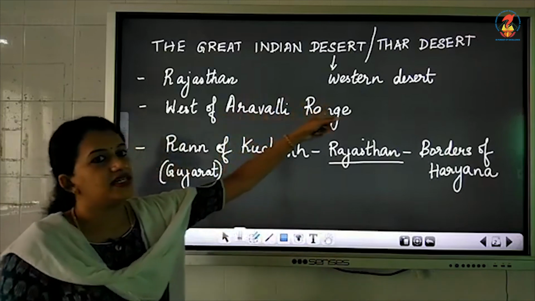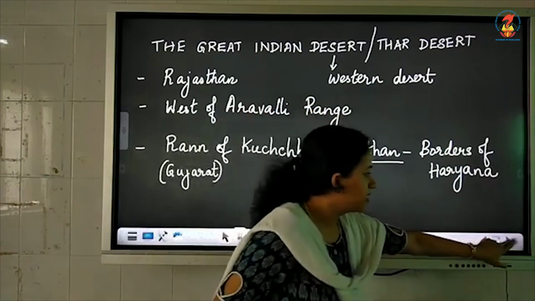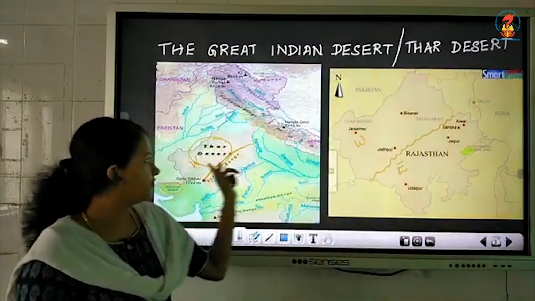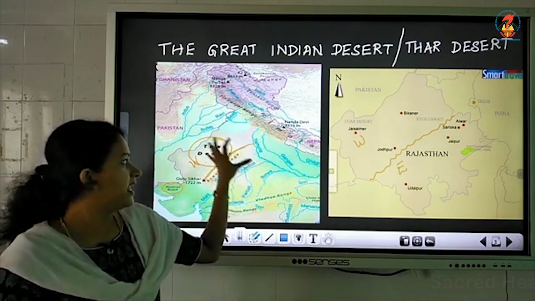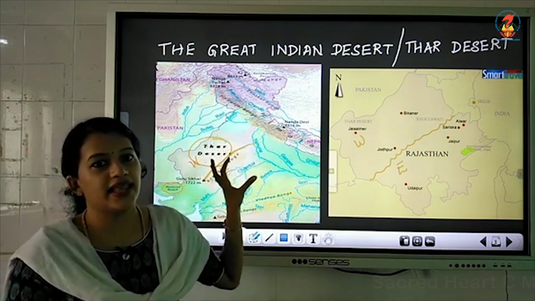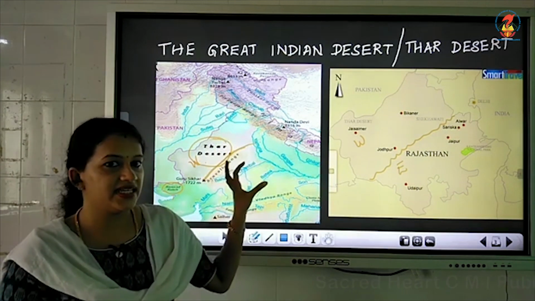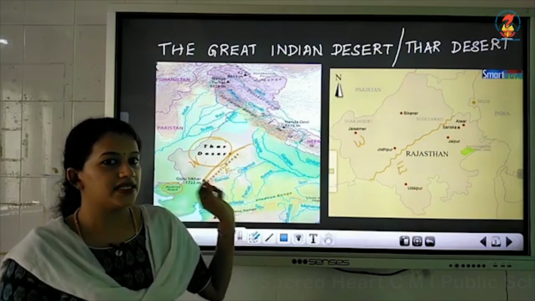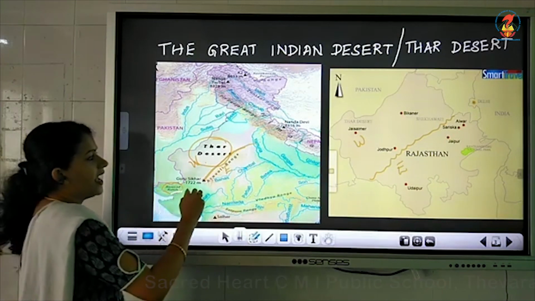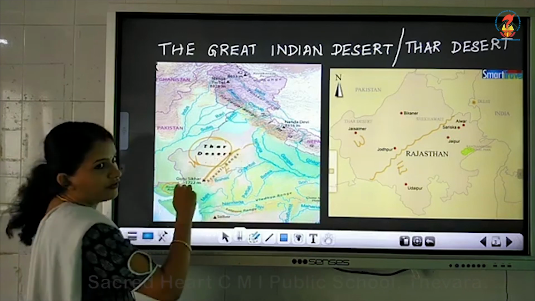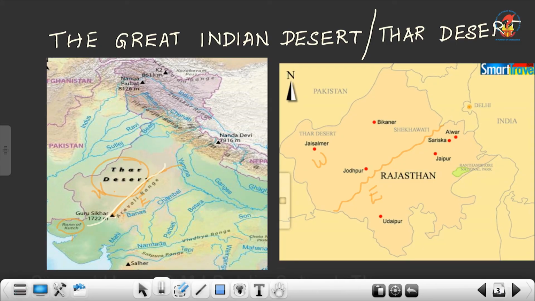Because it lies towards the western part of the Aravalli range, and most of this desert lies in Rajasthan. Its region ranges from the Rann of Kutch in Gujarat until the borders of Haryana, with a major portion passing through Rajasthan.